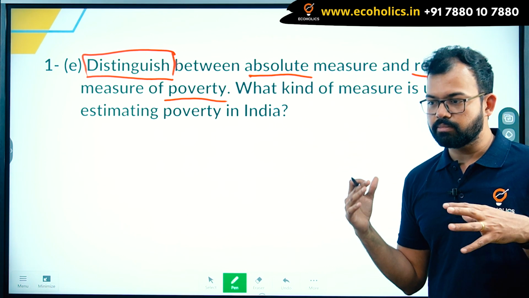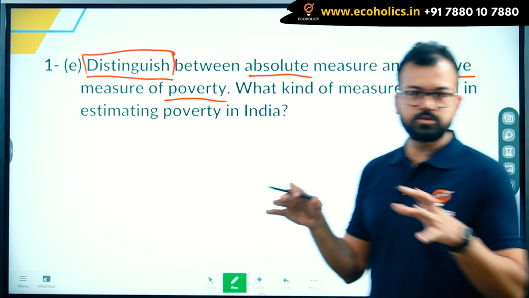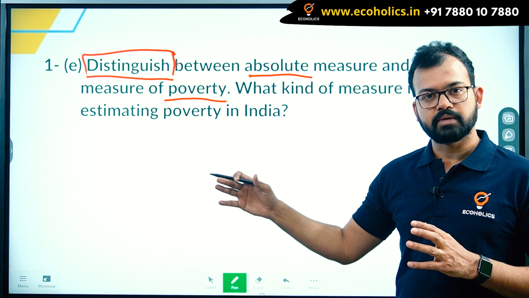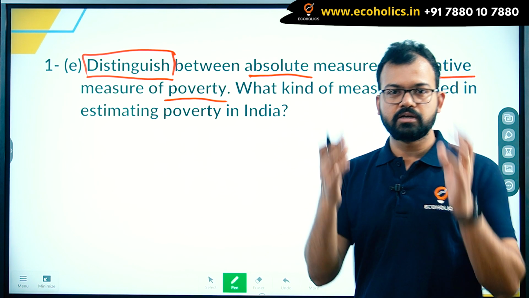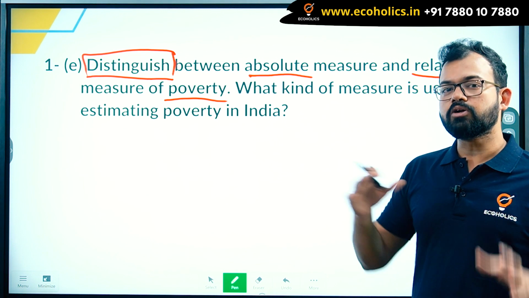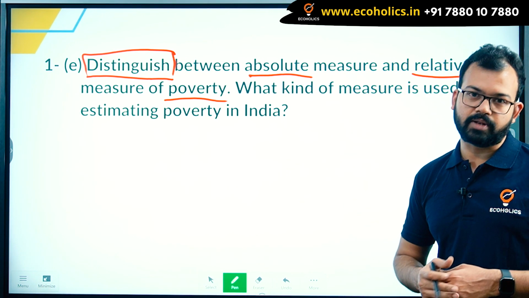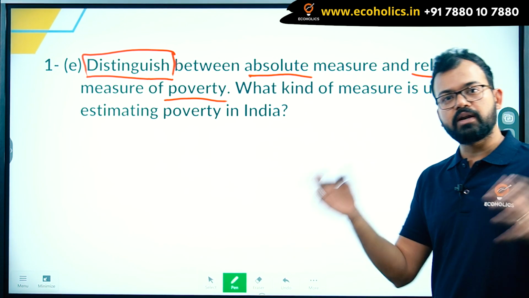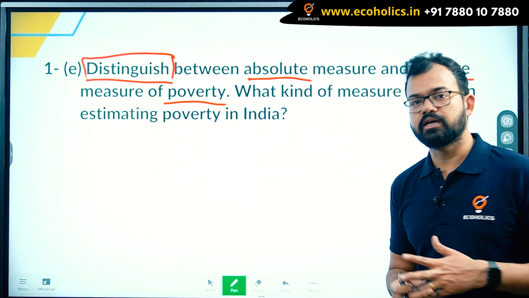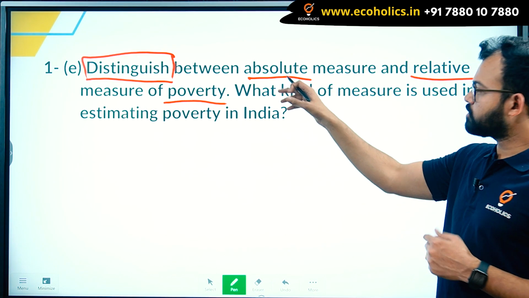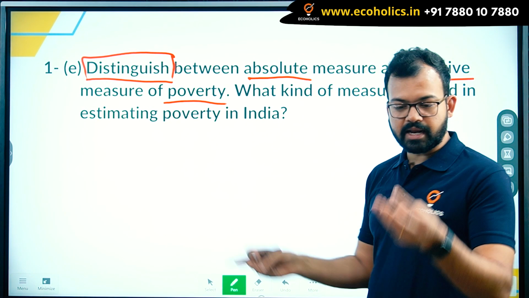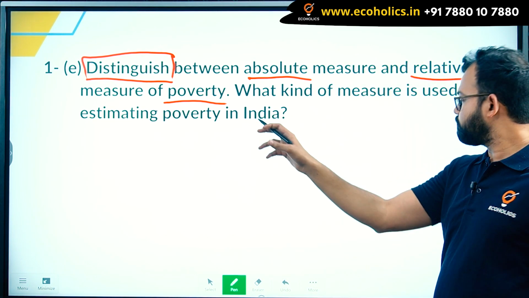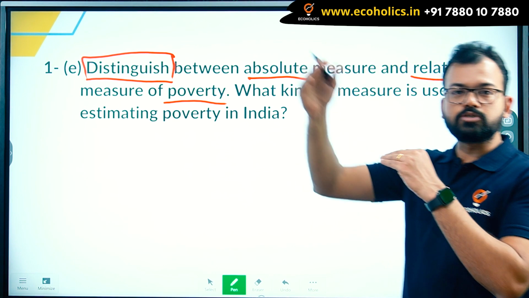For example, in your locality, suppose you are the richest person in that locality, but you shift to Mumbai and you will realize that you are not the richest, you are the poorest there. So poverty is not only absolute, but it is relative as well. If you are living in a posh colony, you will tend to spend more than if you are living in a relatively lower income area. So the answer is: absolute is in terms of numbers, like per capita income, your salary, etc. And relative measure of poverty means its relation to another person.